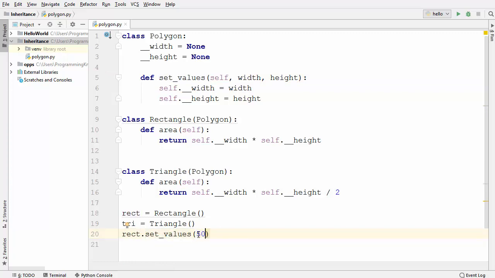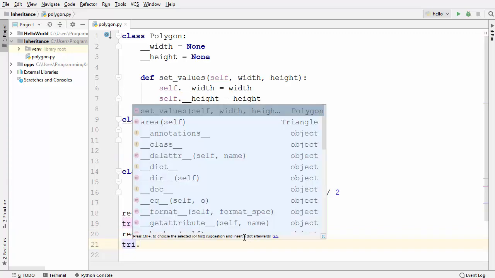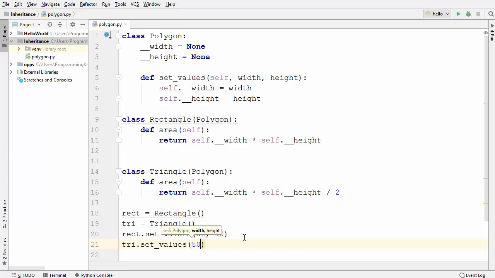So we are going to provide the width and height, let's say 50 and 40, and once again we are going to use the triangle object and we use the set values, and this time also let's say I'm going to provide the same values here. And what is this set value method doing? It's just setting the values of width and height inside the polygon class.